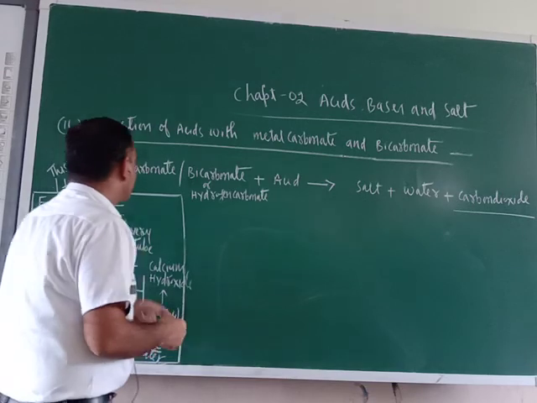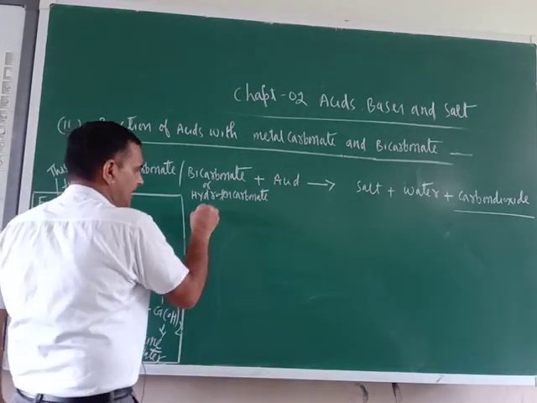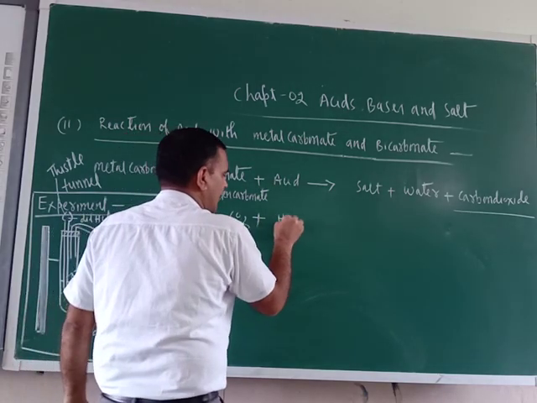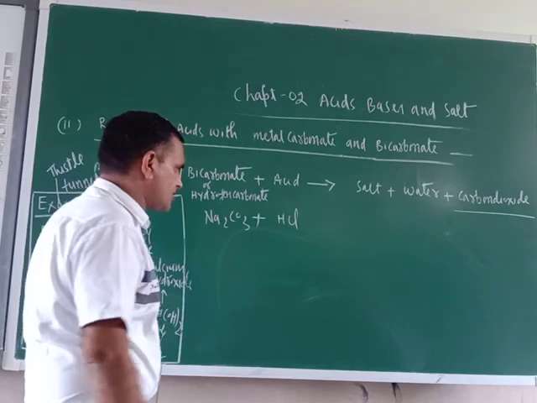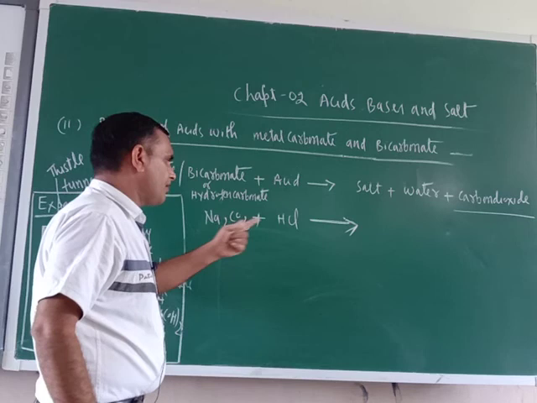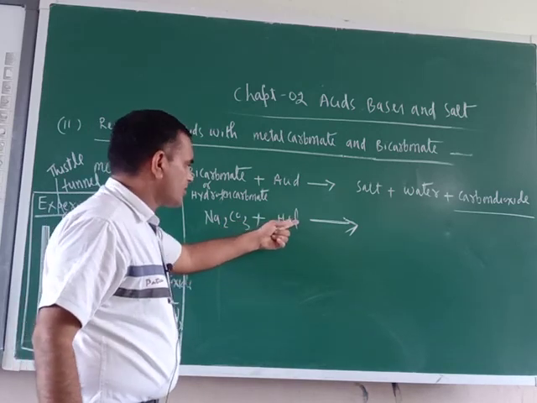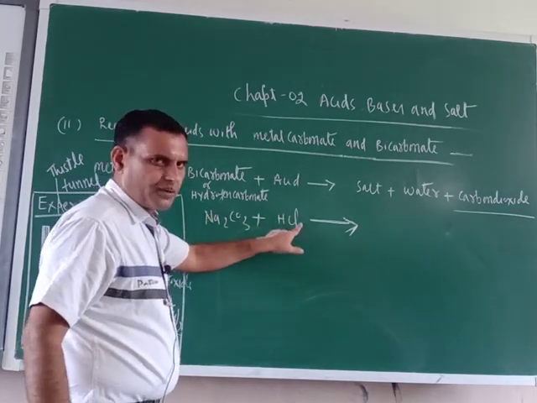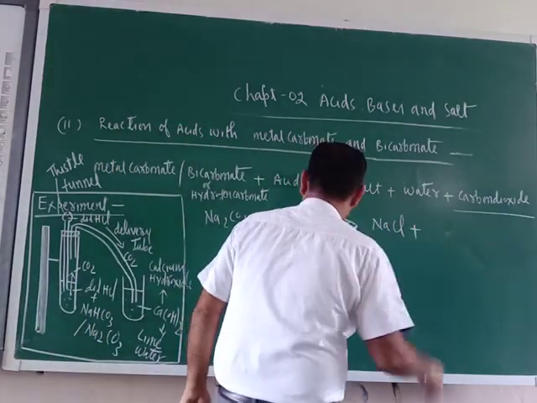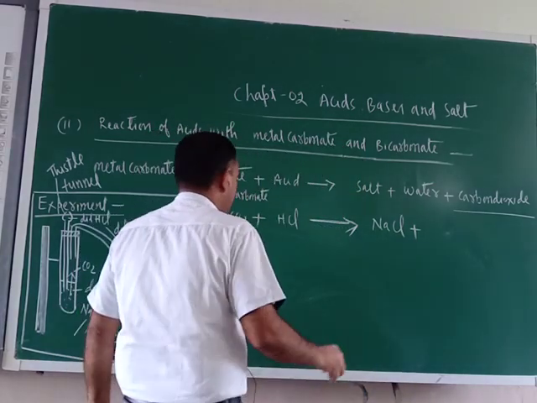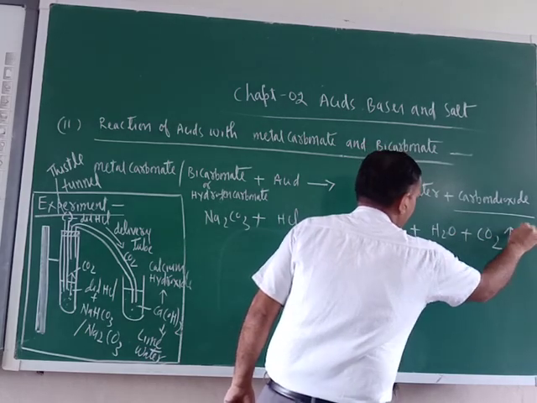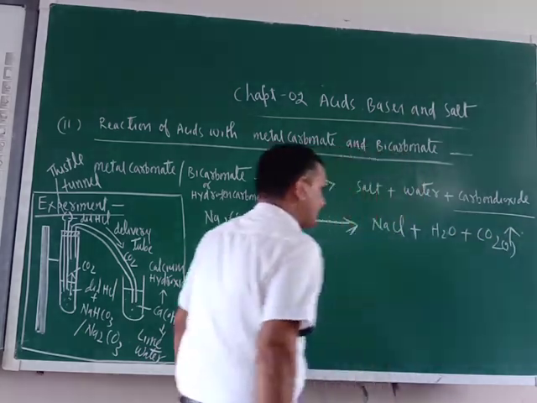So just see here, as a metal carbonate I am taking Na2CO3, and as an acid I am taking HCl. You can take H2SO4 also. Now sodium will react with HCl. Sodium is the positive part, Cl is the negative part. So positive will react with negative, and it will form NaCl, and one compound will be water, H2O, plus another one, carbon dioxide gas.